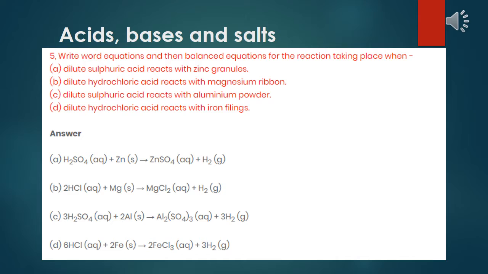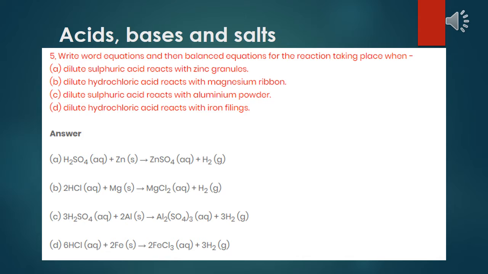Today let's discuss a few question answers. So here, first question: write the word equation and then balance the reaction taking place when, first one, dilute sulfuric acid reacts with zinc granules. You can see here sulfuric acid reacting with metal.